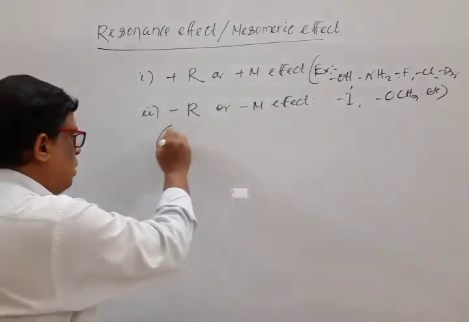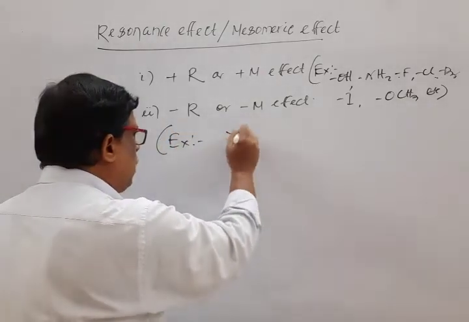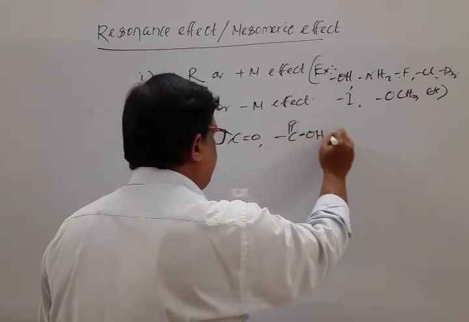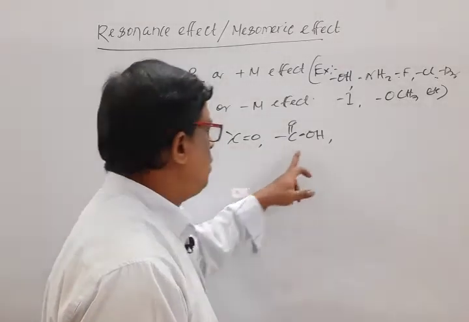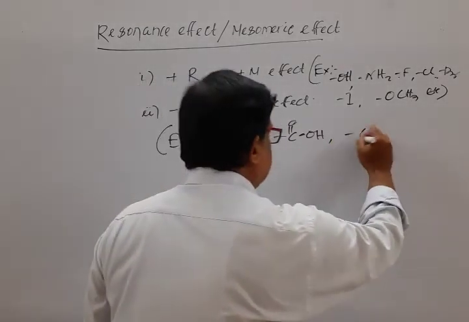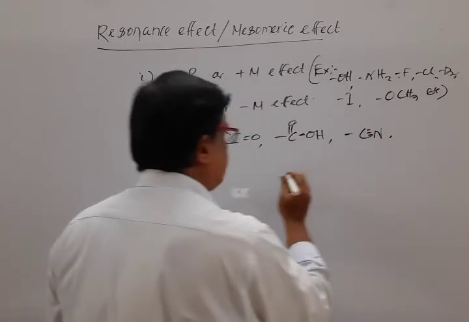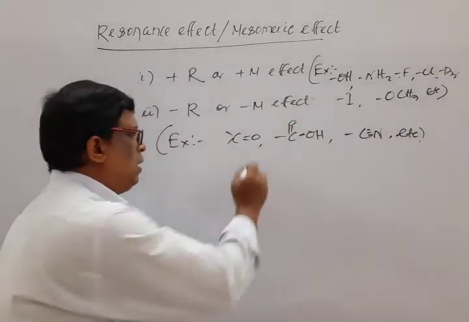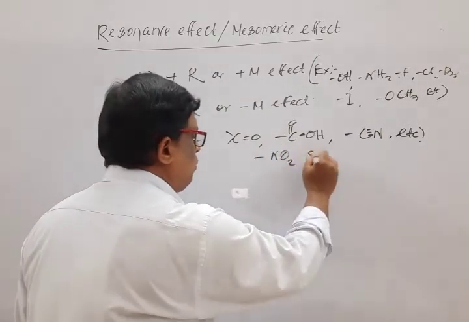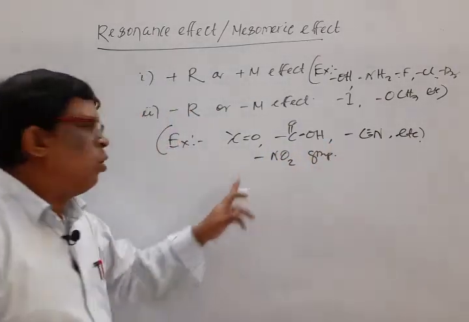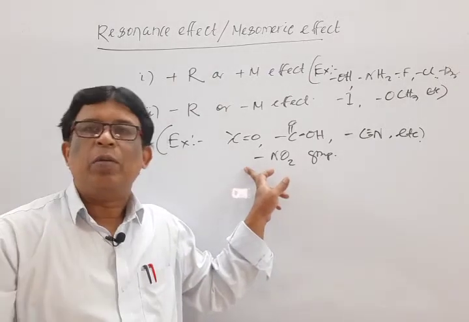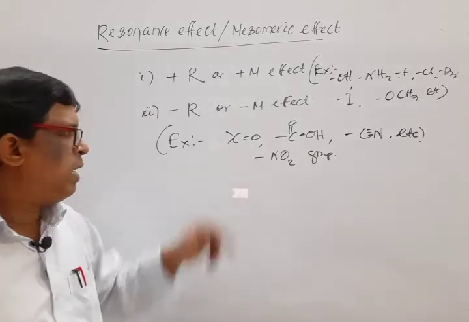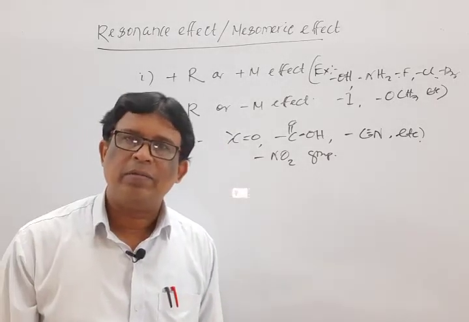Some examples, for example, the carbonyl compounds, COOH, that is aldehyde, ketone, acid, cyanide, etc. That is nitro group also. These withdraw the shared pair of electron from the benzene nucleus through the conjugated pi system. It is known as minus R or minus M effect.